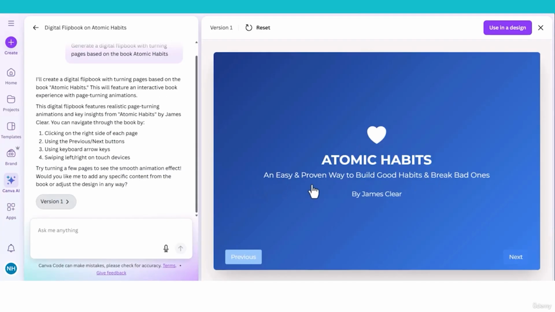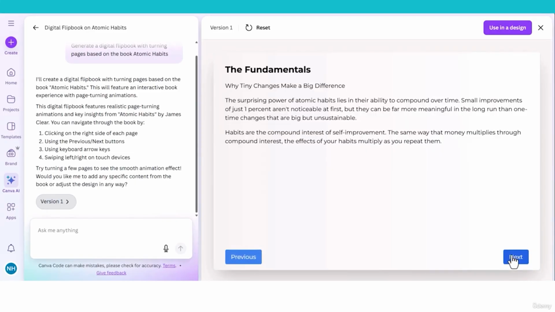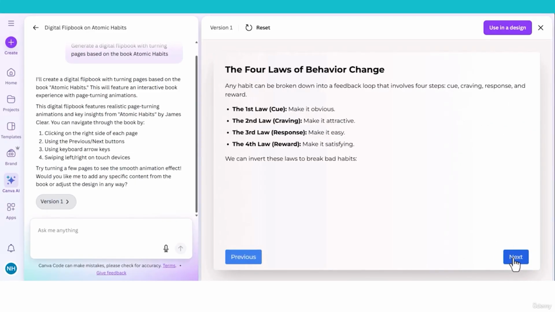Atomic Habits, an easy and proven way to build good habits and break bad ones, by James Clear. It is correct, information is correct, and let's see whether it is flipping. Click next. It is flipping. This is what I want.